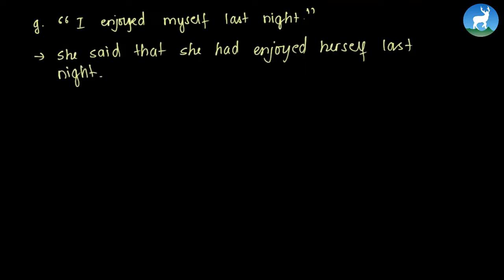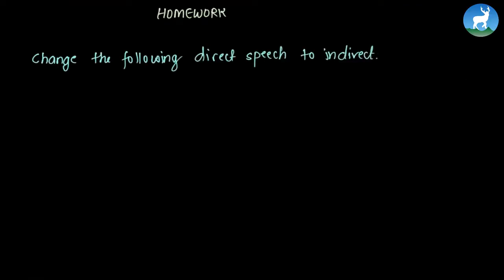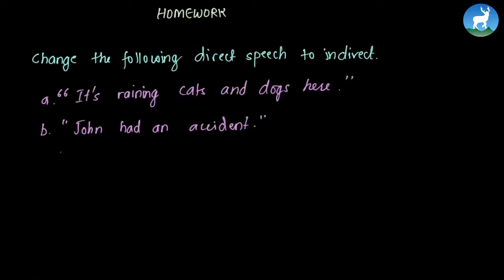And with this, we've come to the end of today's class. The homework for you is to change the following direct speech to indirect. These are the two questions that you need to convert. The first one is similar to what we did in the fifth question just now. You need to convert it to past tense as the sentence is in present tense. And in the second sentence, John had an accident. You need to convert it to past perfect tense as it is in past tense.